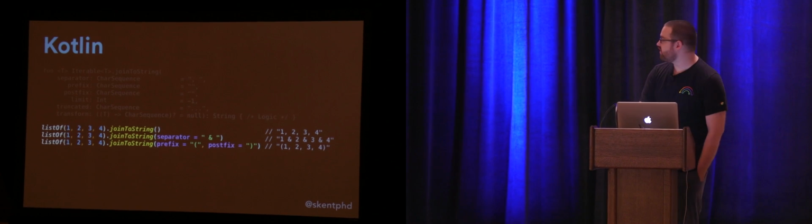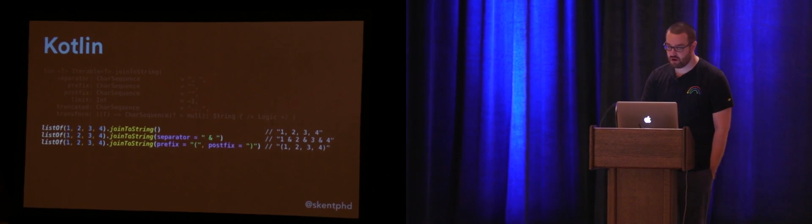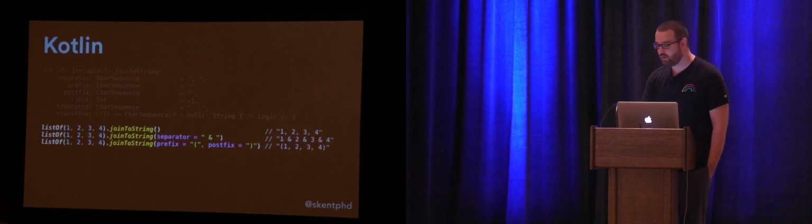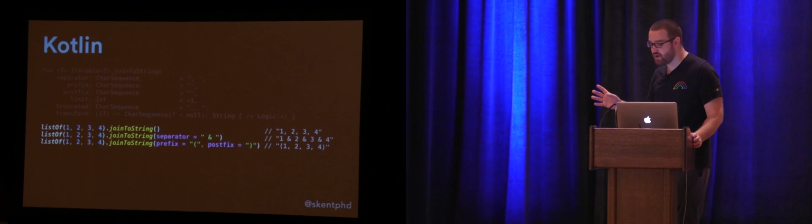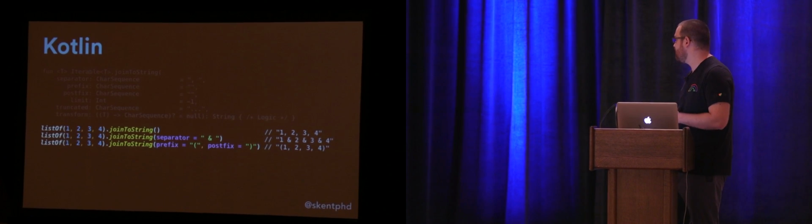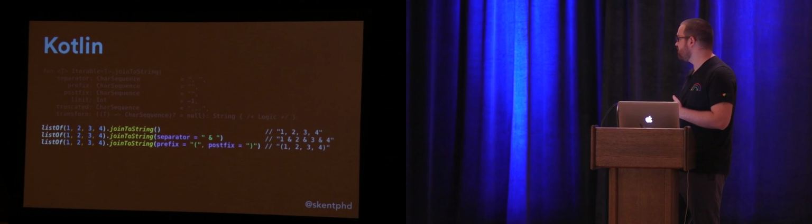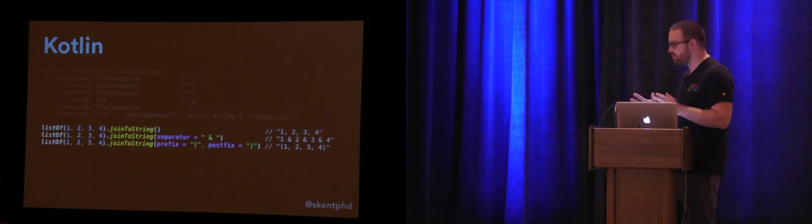Then if I want to call this method and supply different numbers of those defaults, what will happen is if I specify a value for one of the parameters, that's the value that's going to be used. And if I don't specify a value, the default value from that declaration is going to be used instead. So in joinToString, if I call it with nothing at all in terms of customized parameters, what I get is the default behavior, which is to give me back my iterable separated by comma space. However, if I preferred an ampersand instead, I can provide just the separator, and it will give me a space ampersand space separator throughout my string.